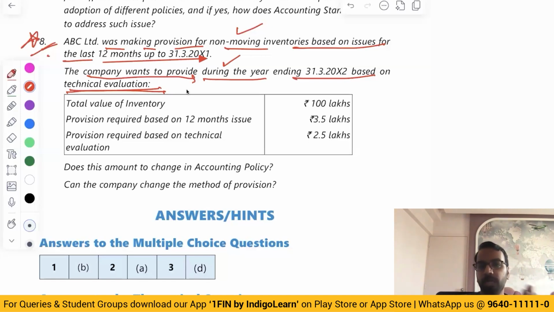So tomorrow we'll cover AS 24 and the introductory part. Then we'll complete buyback of securities on 2nd. And on 2nd as well as on 3rd, we'll discuss how to handle case studies and MCQs in the examination.